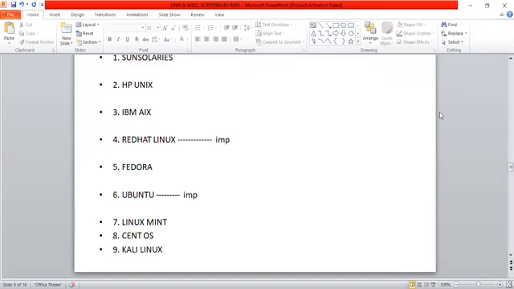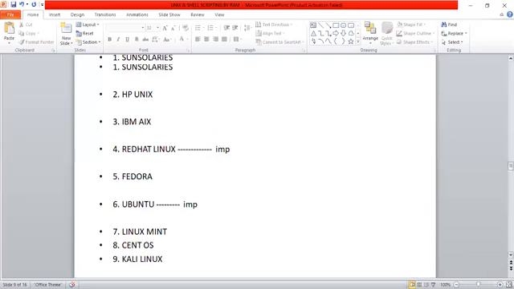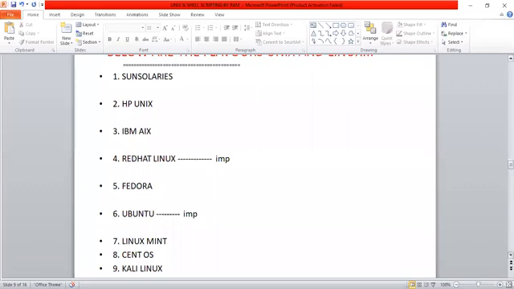So what I am telling is, in all these flavors, 90% of the commands are the same. For example, in Red Hat, if you want to update the packages, you can use the command yum install update. If you go for Ubuntu, apt-get update. Like that, a few command differences are available and the remaining are the same.